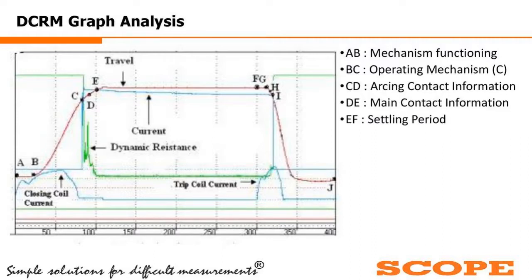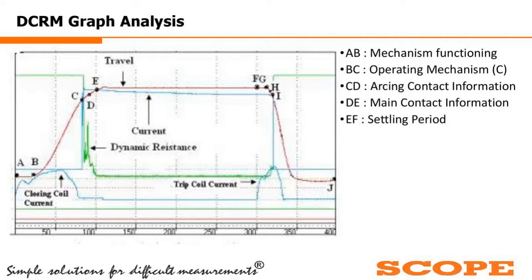E to F is the settling period, where we are allowing the breaker to get settled down. So whatever the vibration and other things, all the movements will be over. We are recommending this, and a lot of other big utilities are also following a standard to allow around 300 milliseconds in this time. That is called the settling time.